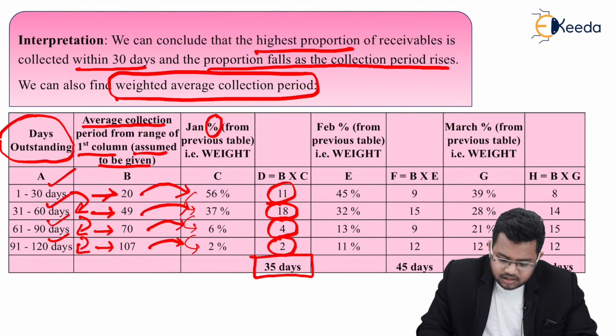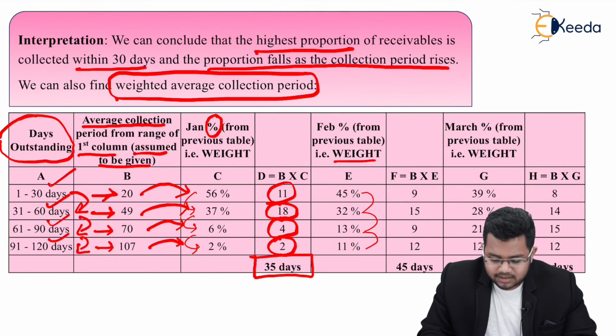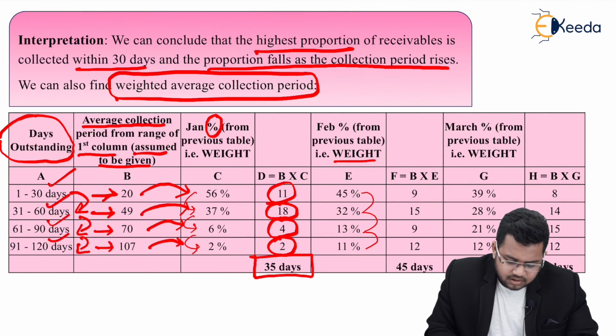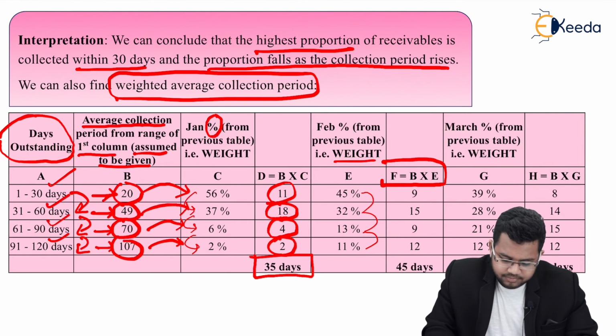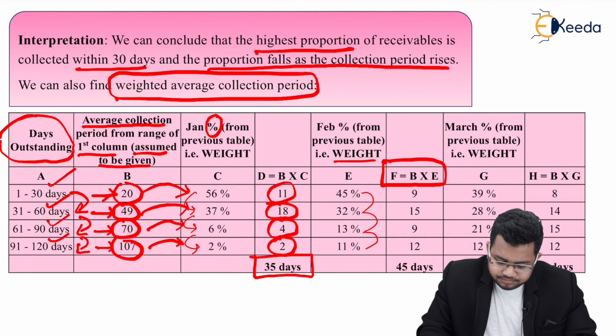Similarly for February, now February ये जो weight है, these are from previous tables. You have 45, then 32, then 13 and then 11. Again you multiply these by second column, ये जो है 20, 49, 70 or 107. So I have written the formula here. F column is equal to B into E. B is my second column and E ये वाला column है.